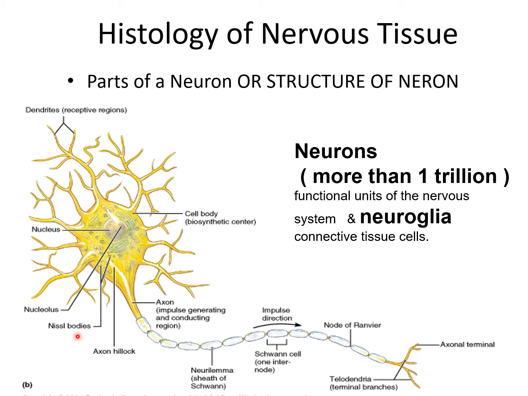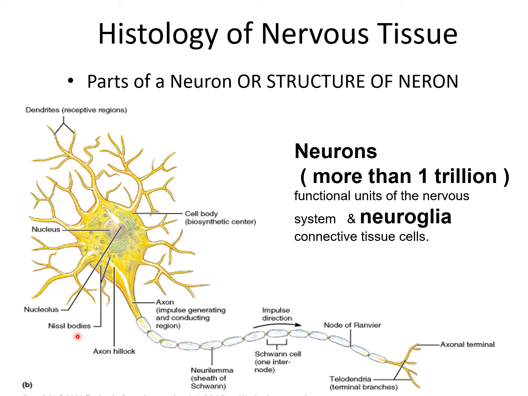When examined by electron microscope, these bodies are seen to be composed of rough endoplasmic reticulum. The presence of this abundant granular endoplasmic reticulum is an indication of a high level of protein synthesis. Neuronal proteins are needed for maintenance and repair and for the production of neurotransmitters and enzymes.